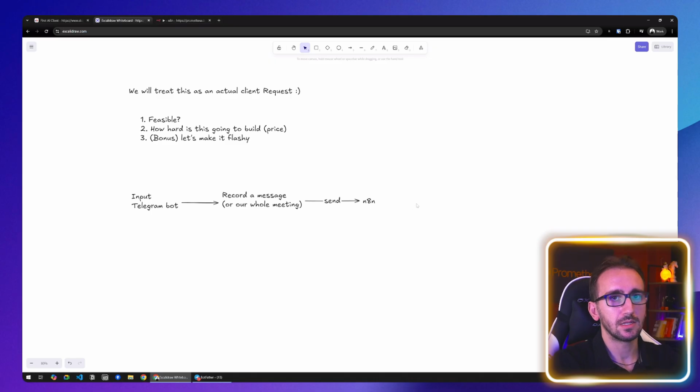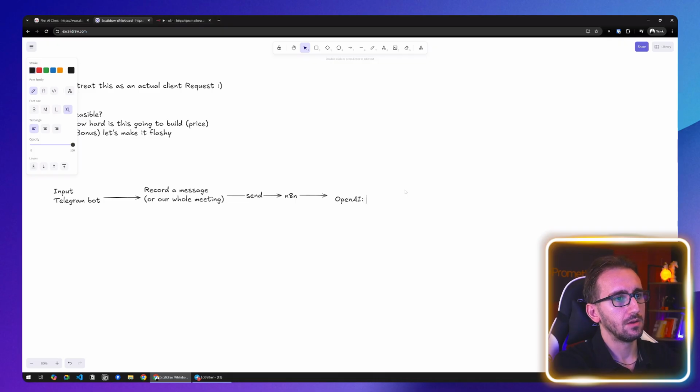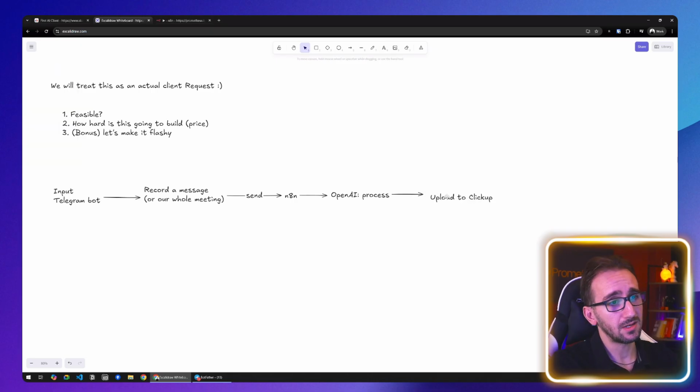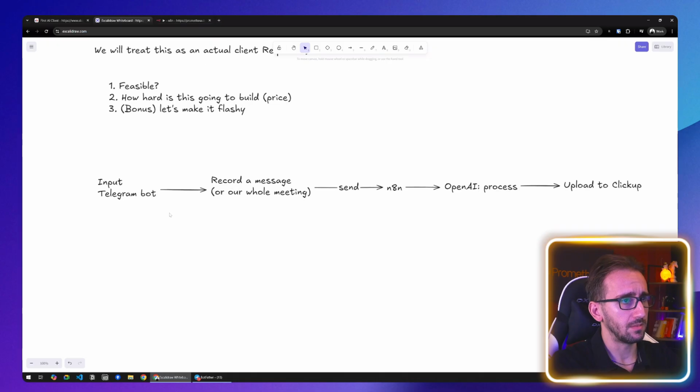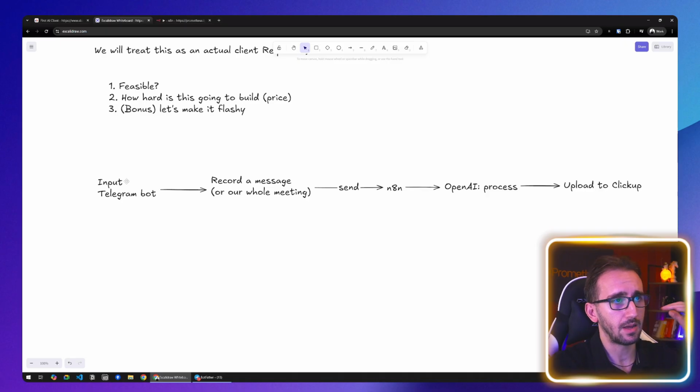We're going to send this message to n8n, and then we are going to use OpenAI to process it. And finally, we're going to upload to ClickUp. So this is our workflow in a nutshell. This is our workflow, and inside all those little high-level nodes, we're going to have a lot of things to